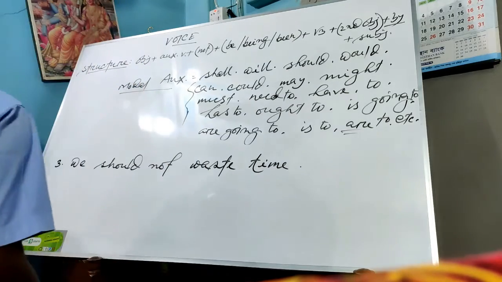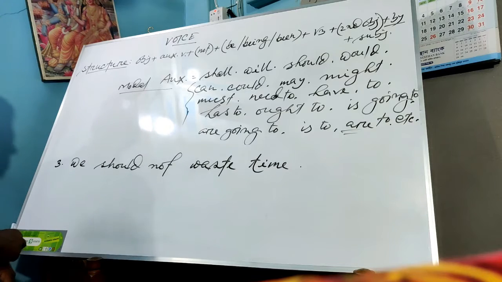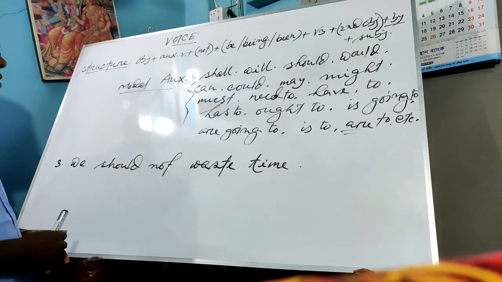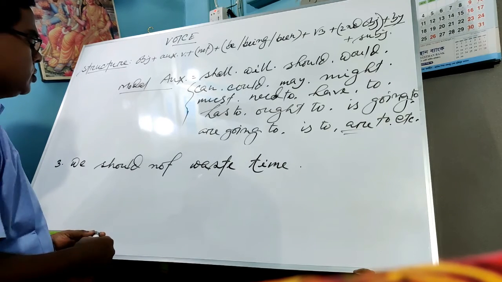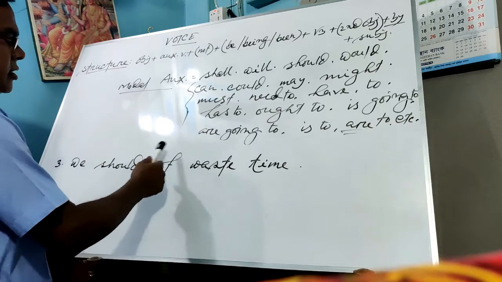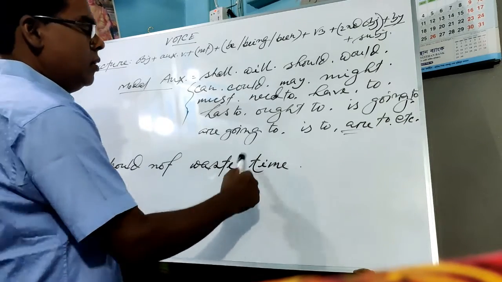Okay, sorry. We should not waste time. Student, here, what is the subject? The subject is we. What is the auxiliary? Auxiliary is should. Is there any use of any kind of negation? Yes, that is not. Then what is the main verb? This is the main verb and this is the object.